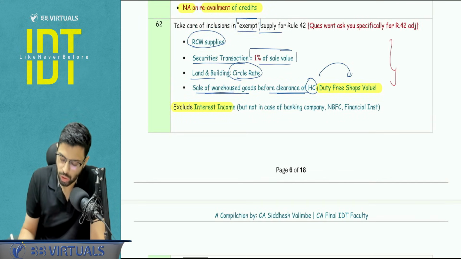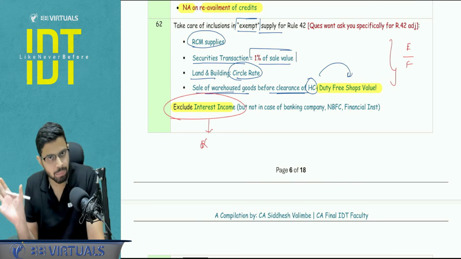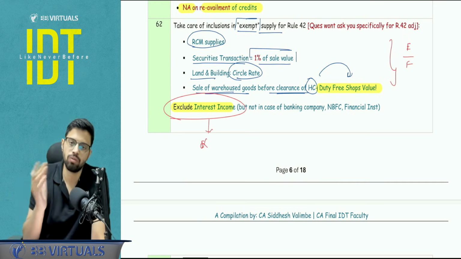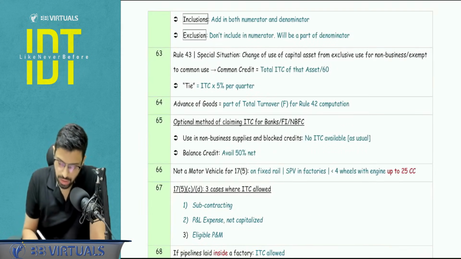These inclusions you have to add in the numerator as well as in the denominator. This exclusion you have to exclude just from the numerator, but it will be a supply. It will just not be an exempt supply. So it will be a part of the denominator, but not a part of the numerator, right? Okay. So this is done.